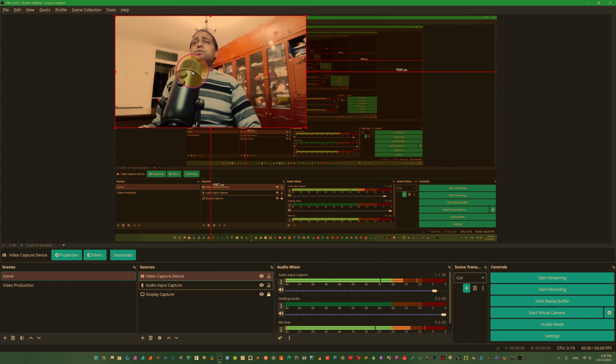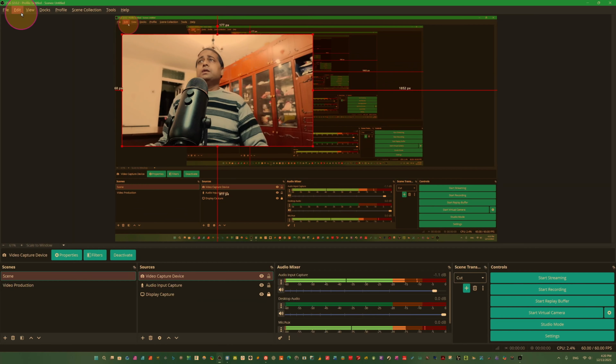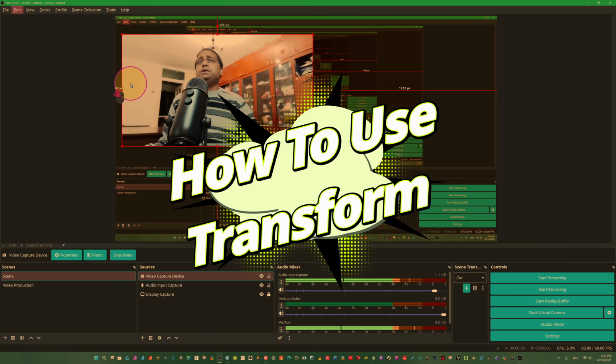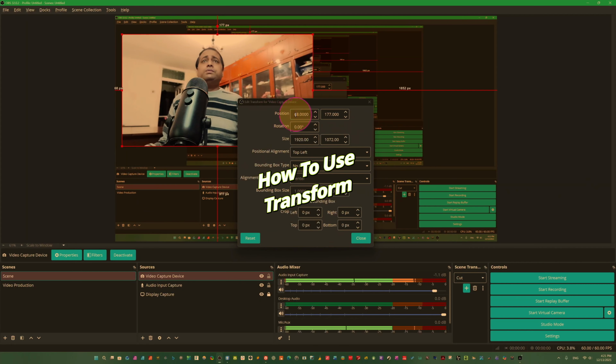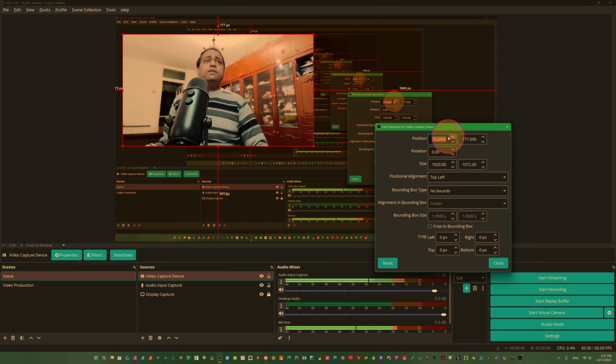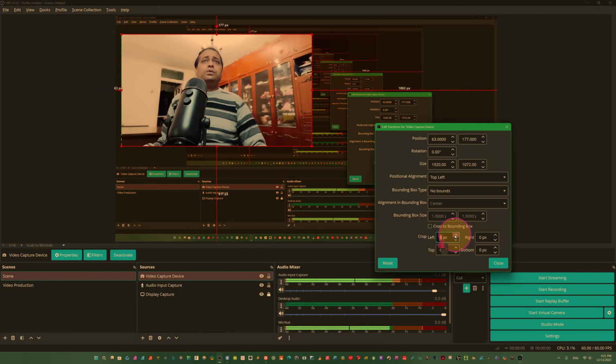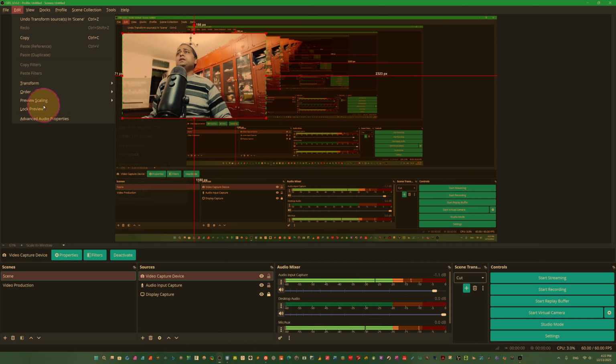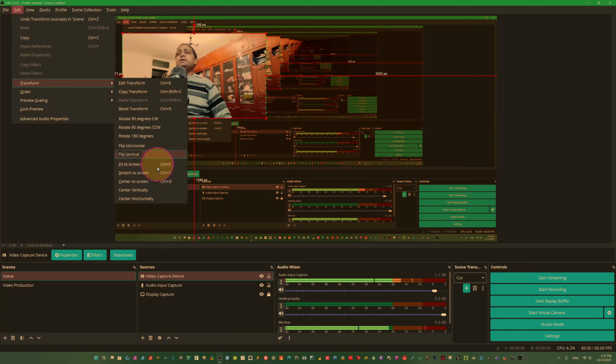Now we can use a transform tool here. Just come here to edit. You can see here transform tool, edit transform. Now you can edit from here. You can edit position, everything you can edit. See, I am changing position here in this way. Size you can edit here. Crop, if you want to crop left top, you see here, this way you can crop here, and we can resize this. And anytime we come here to edit, and you will get all the edit transform here.